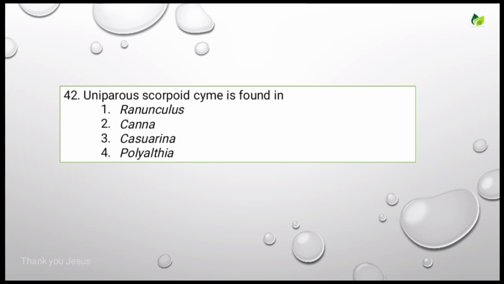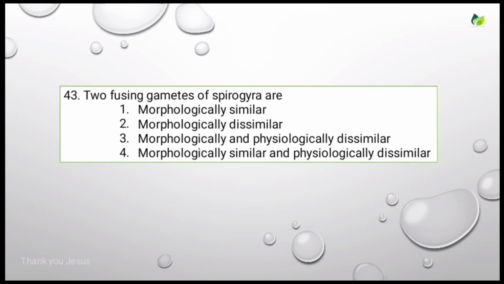Uniparous scorpioid cyme is found in. Options are Ranunculus, Canna, Casuarina, Polyalthia. Correct answer is Ranunculus. Let's see the next question.